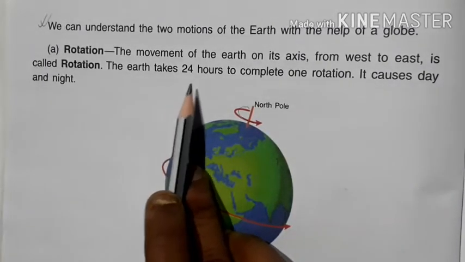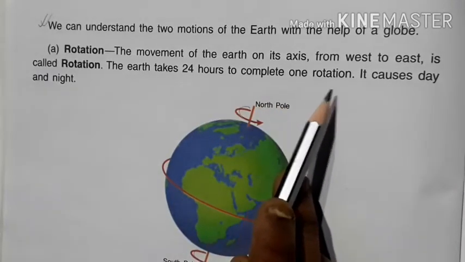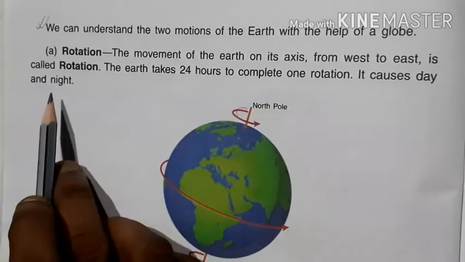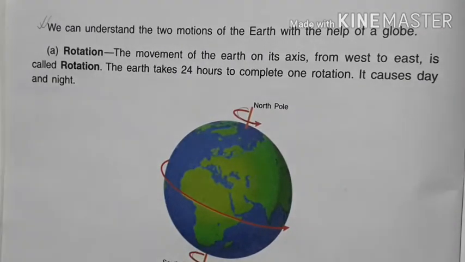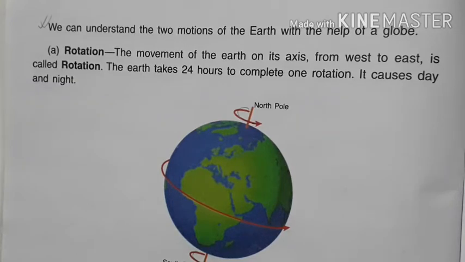The earth takes 24 hours to complete one rotation. It causes day and night. Day and night happen because of the rotation of the earth. It is not exactly 24 hours, it is 23 hours 56 minutes and 4 seconds, but for our convenience we take 24 hours in an approximate manner.